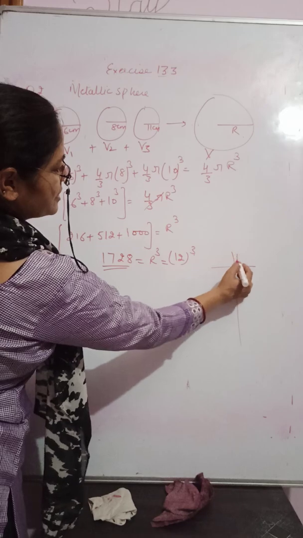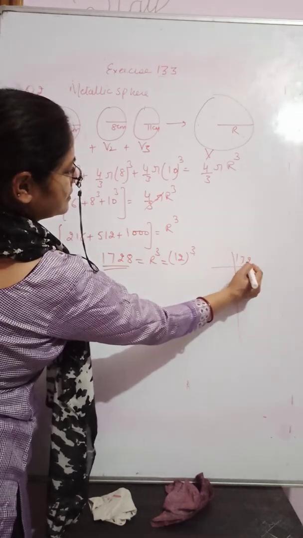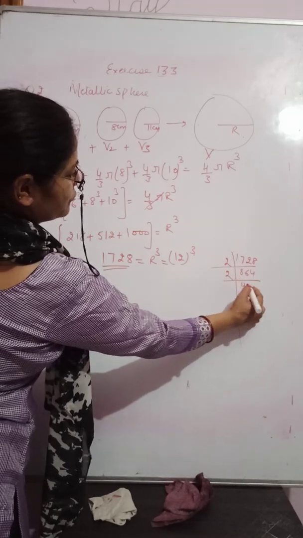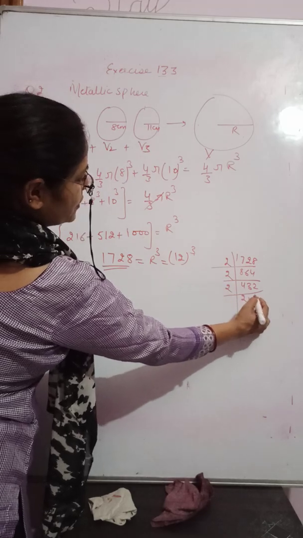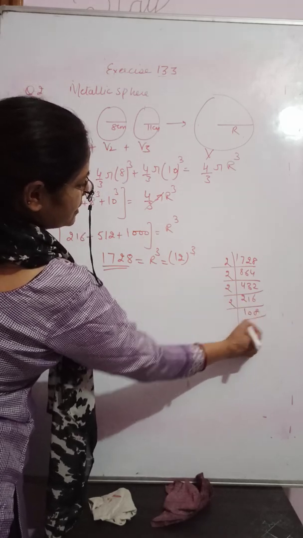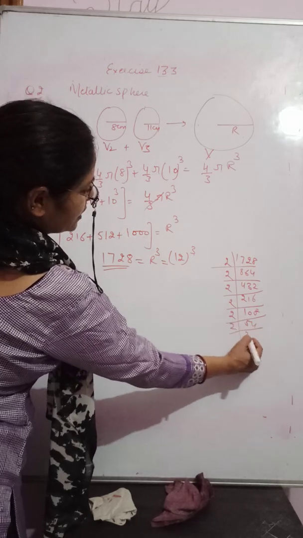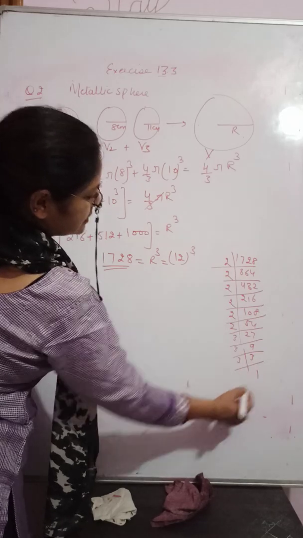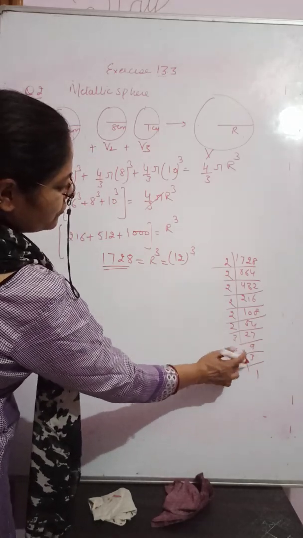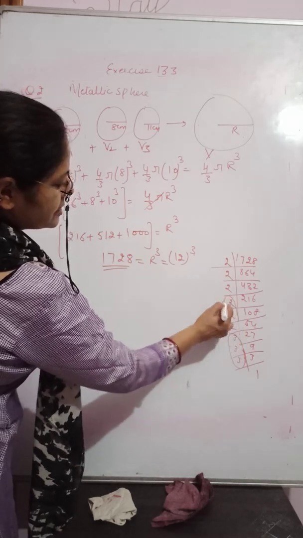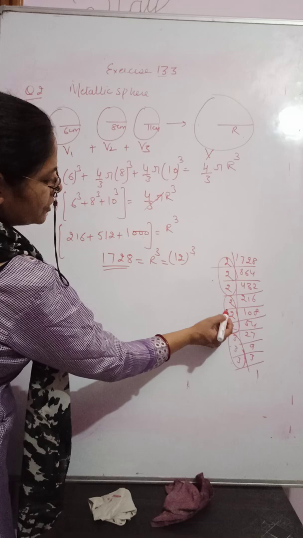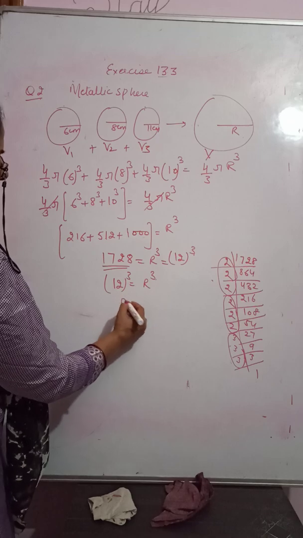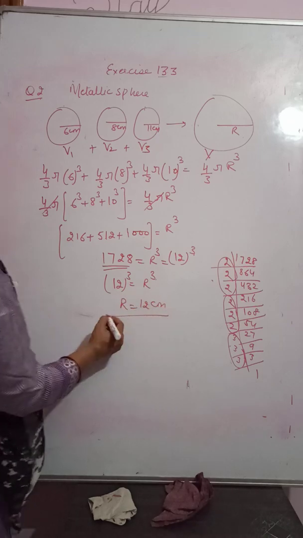You can do prime factorization. 1728, 864, 432, 216, 108, 54, 27, 9, 3, 1. This is the cube of 3 times 2 and 2. 2 to the 4, 3 the 12. 12 cube is equal to R cube. R will be 12 centimeter.